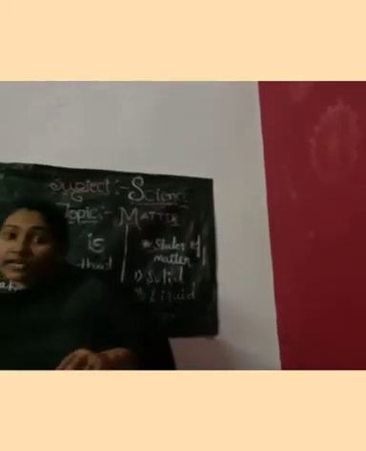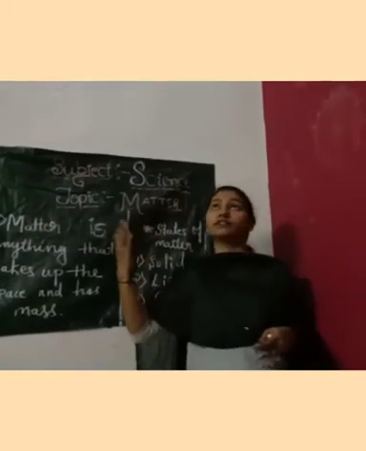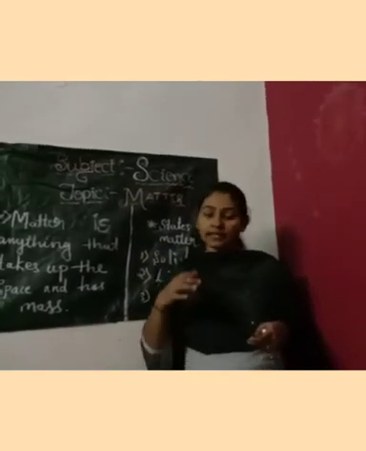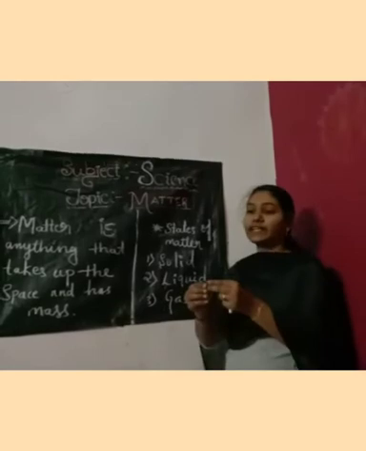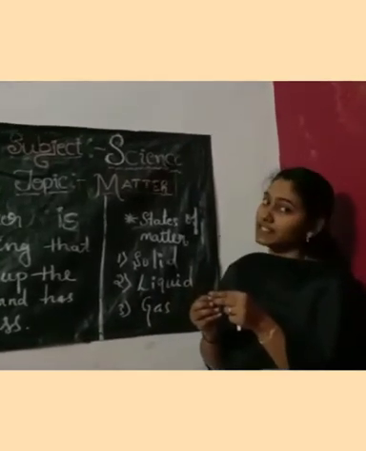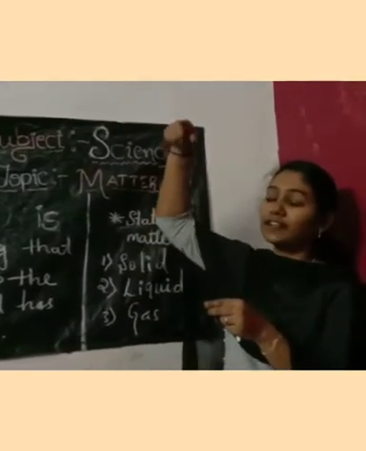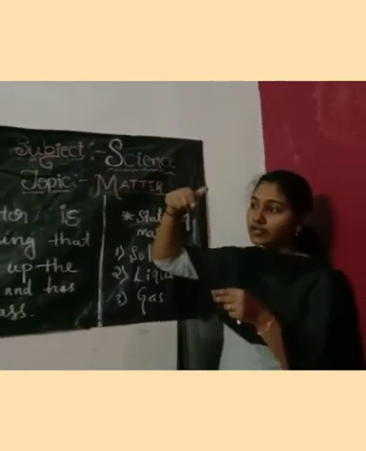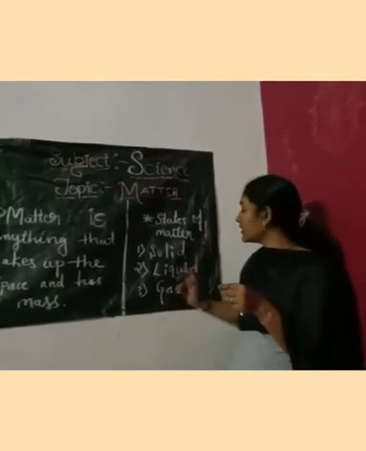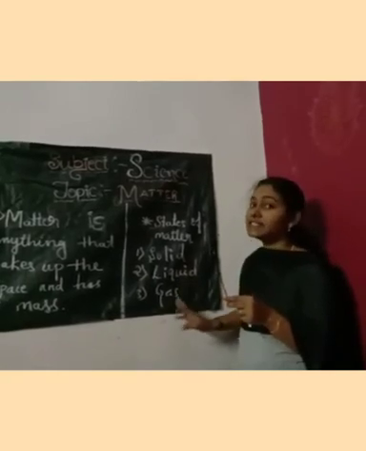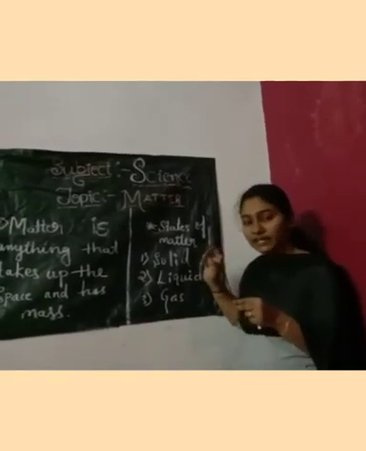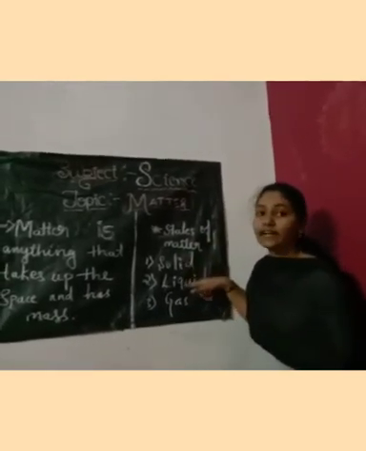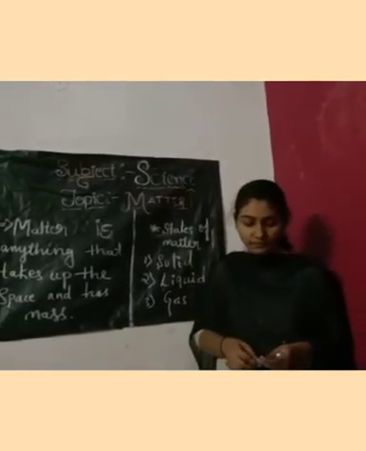And the wind you feel around you, if you switch on the fan, there is wind or air, that is an example for gaseous state. And here I have taken an incense stick. Can you see this? Yes, in the air there is a flow of smoke. Can you see the smoke? Yes, this smoke is also an example for gaseous state of matter. Understood, children? There are three states of matter. One is solid, liquid and gas.